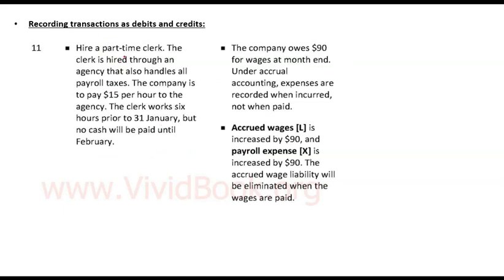Moving on, hire a part-time clerk. The clerk is hired through an agency that also handles all payroll taxes. The company is to pay $15 per hour to the agency. The clerk works 6 hours prior to 31st January, but no cash will be paid until February. If the clerk is working, there is an expense that you are incurring, so expense should be debited because expense is increasing.